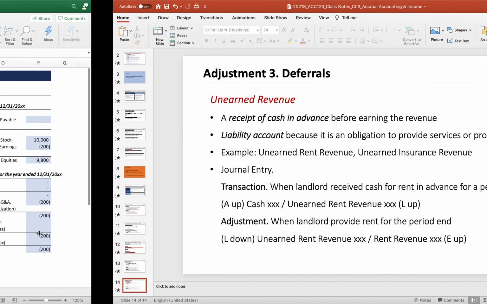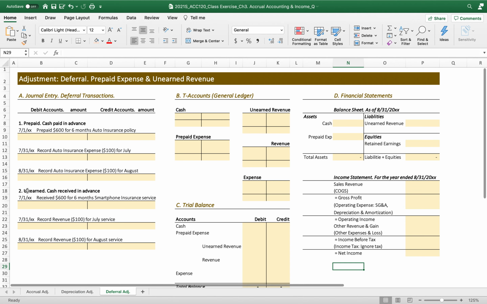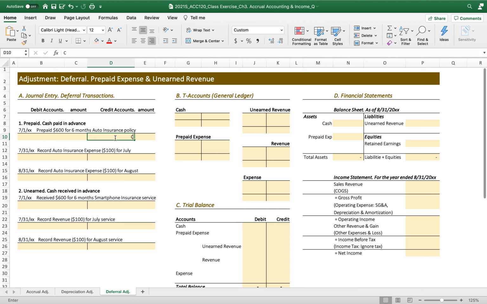Okay, then let's practice this exercise. This company paid cash in advance to receive this auto insurance policy for 6 months, but it paid the $600 cash in advance. So let's record the cash on the credit side. How much is that? 600.